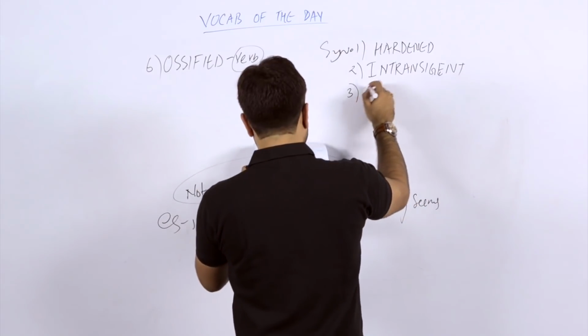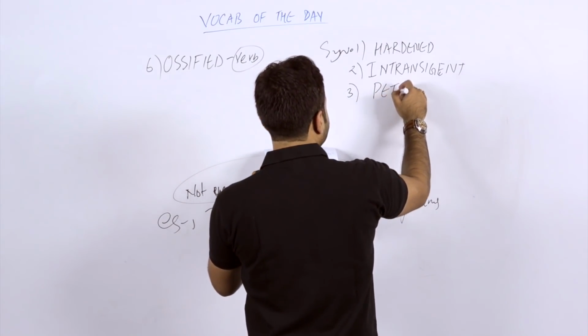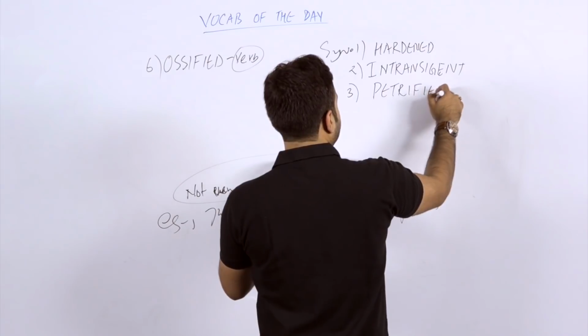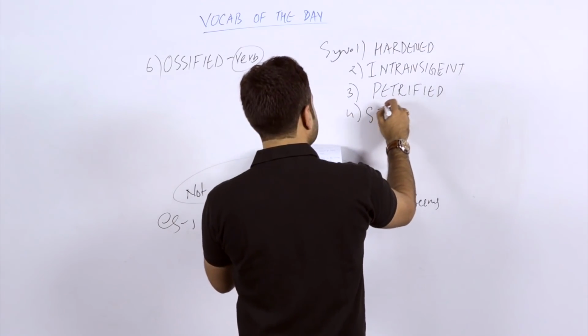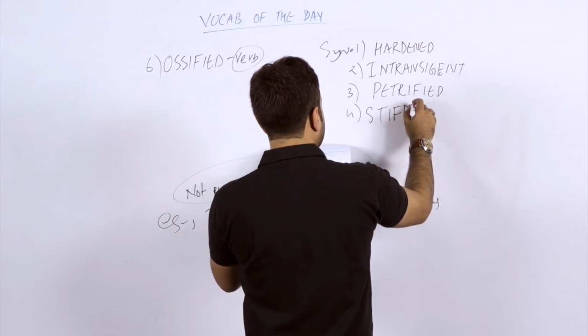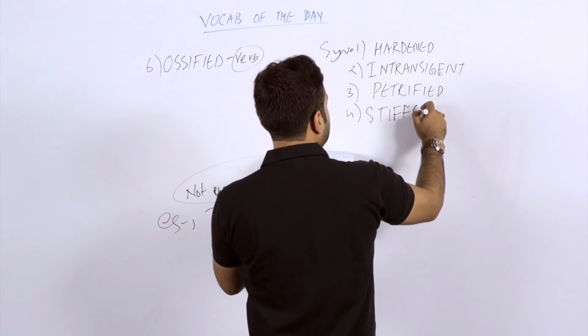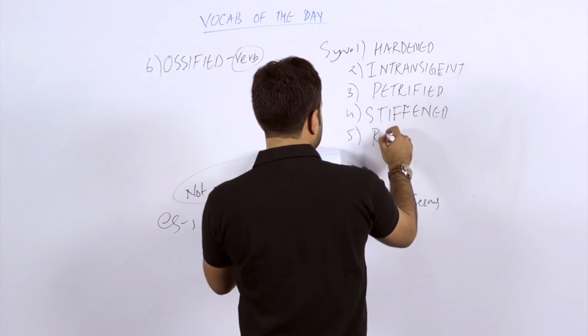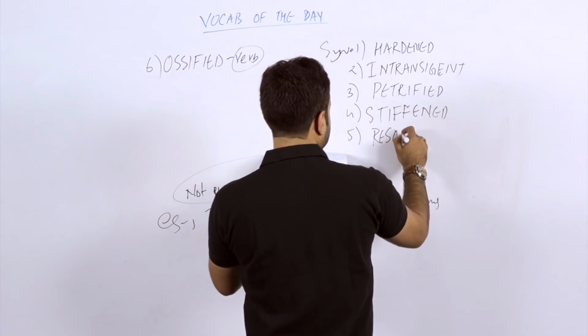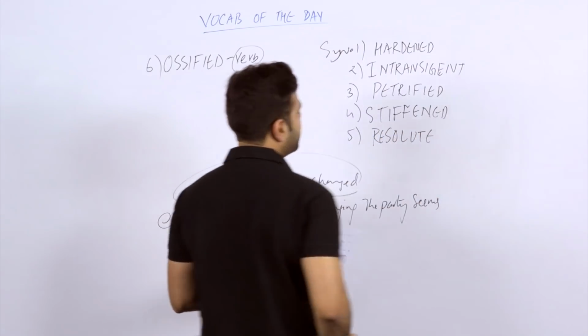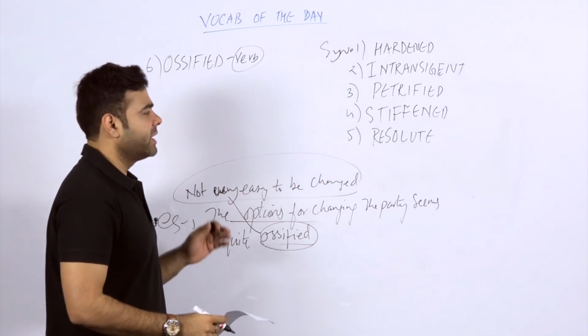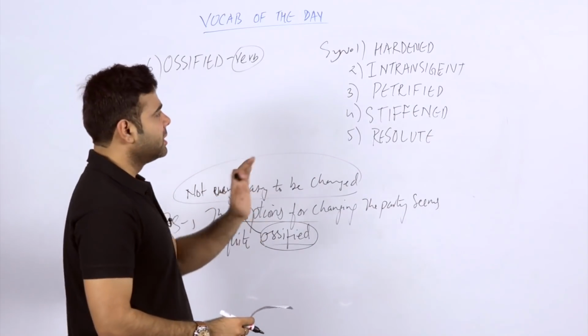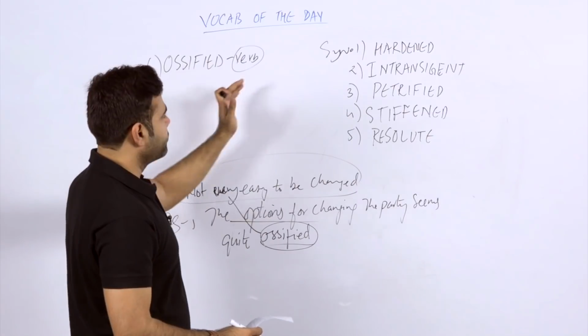Third word is petrified. Fourth word we can take is stiffened, and fifth is resolute.